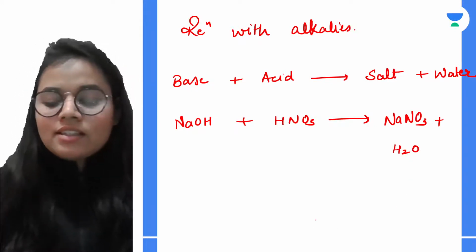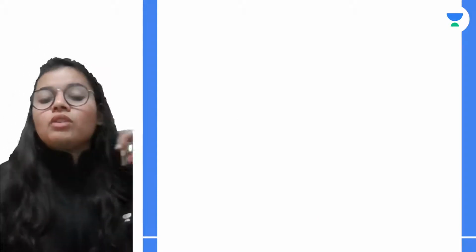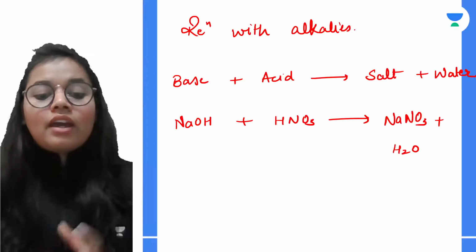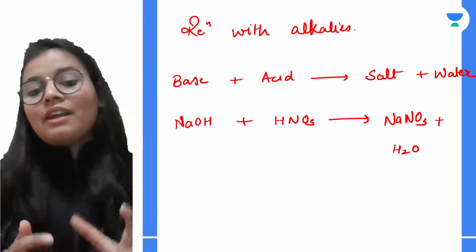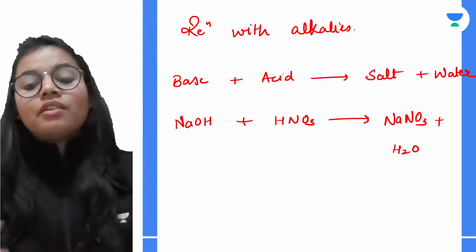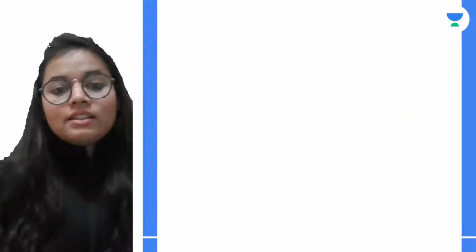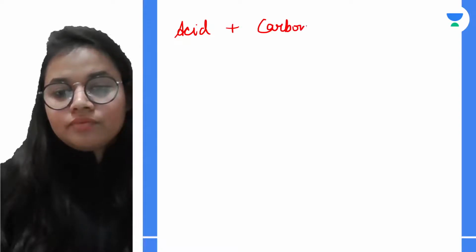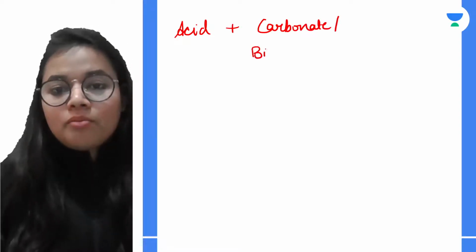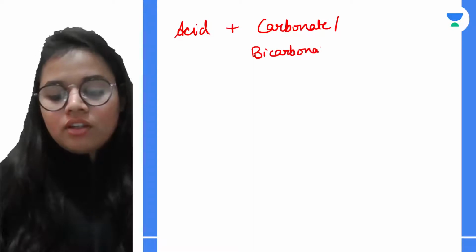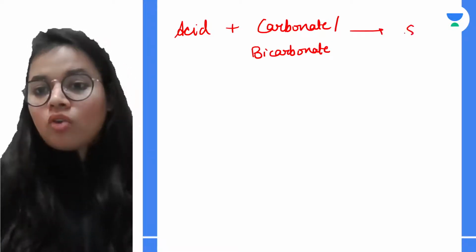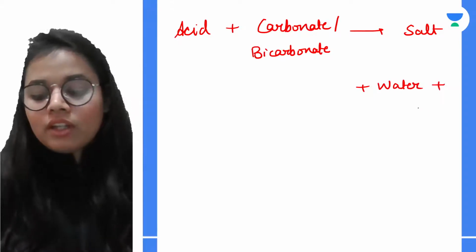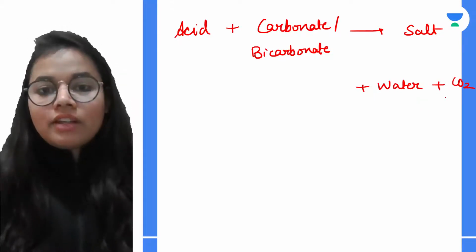Okay. Next is reaction with, okay, so here you need to remember that what are the byproducts that we get. See, whenever it reacts with base, okay, it will give salt and water. Whenever this acid is reacting with carbonate or bicarbonate, it will be giving salt plus water and plus one more thing, that is carbon dioxide.